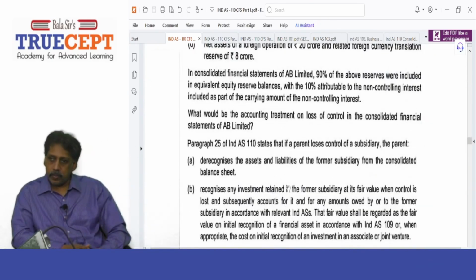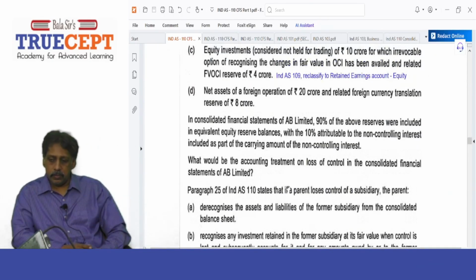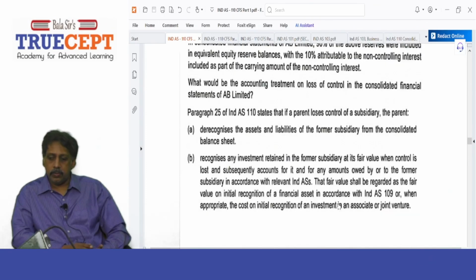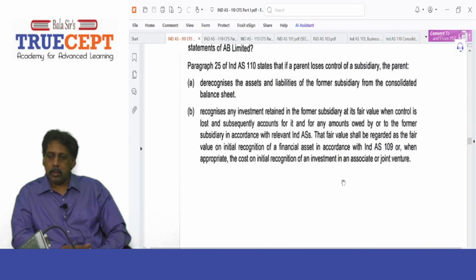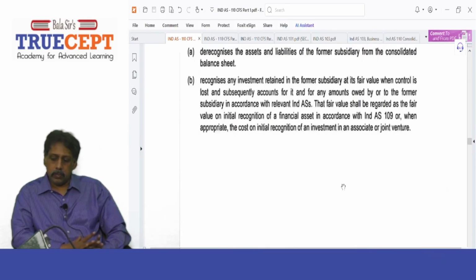Paragraph 25 of IND AS 110 states that if a parent loses control of a subsidiary, the parent: A, derecognizes the assets and liabilities of the former subsidiary from the consolidated balance sheet; B, recognizes any investment retained in the former subsidiary at its fair value when control is lost and subsequently accounts for it and for any amounts owed by or to the former subsidiary in accordance with relevant IND ASs.